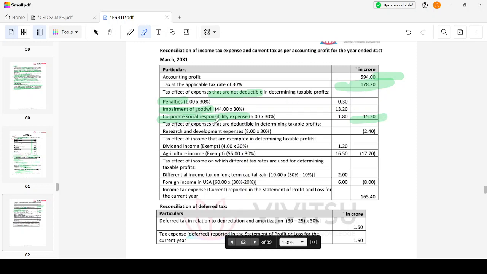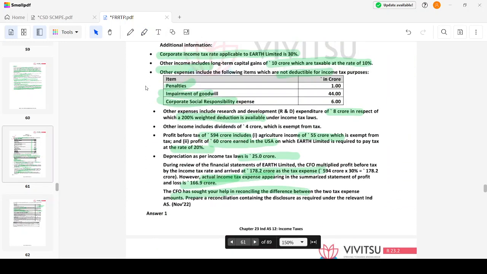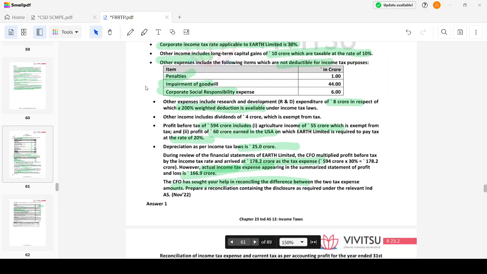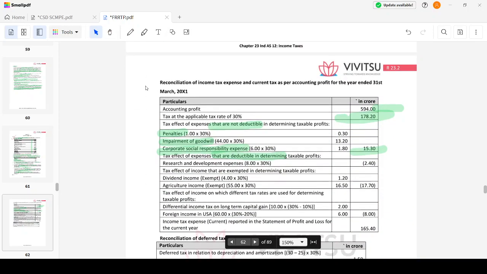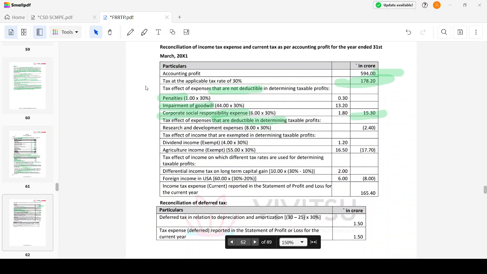Then deductible expenses. See, research and development, I'm going to get 8. So I have spent 4, but I'm going to get it as 8. So 4 into 2 into 30%. I guess what I'm telling is correct, let me check it once. Yes, 200% reduction is available.